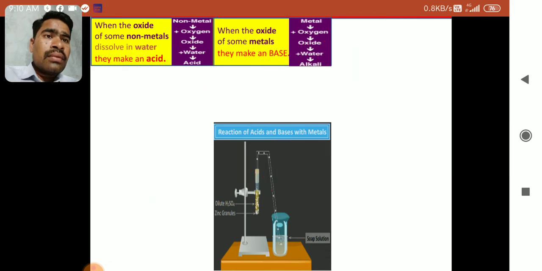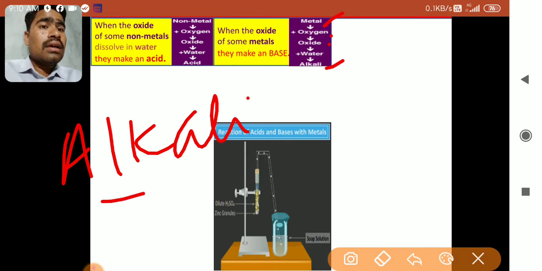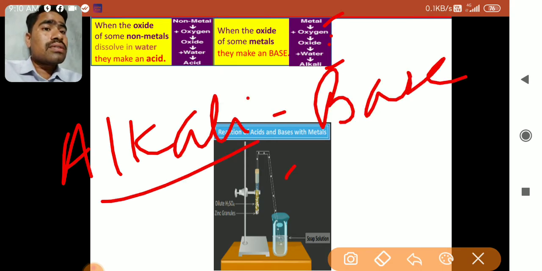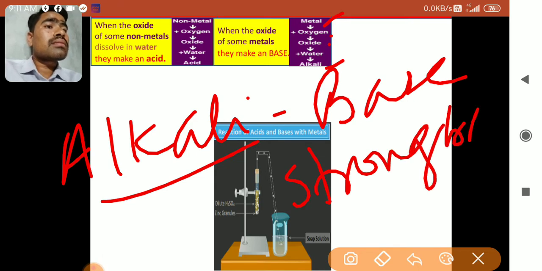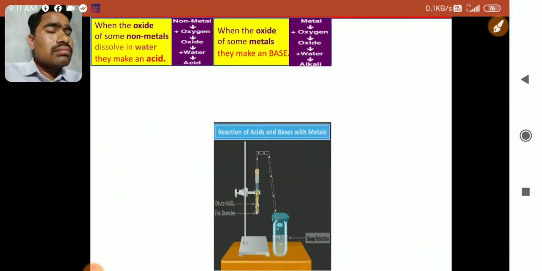You can see here that metal plus oxygen gives metal oxides, and when added to water, it forms alkali. Alkali means base, but which base? Strong base. Strong base means the bases which are completely soluble in water. So metals form oxides which are basic in nature. The nature of metal oxides is basic. I hope this simple point is clear to you.